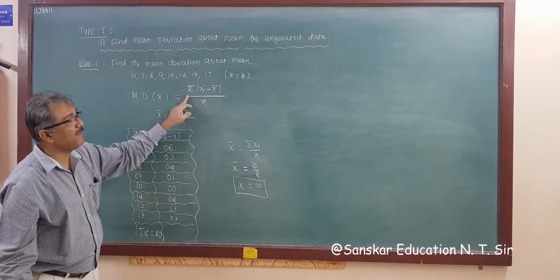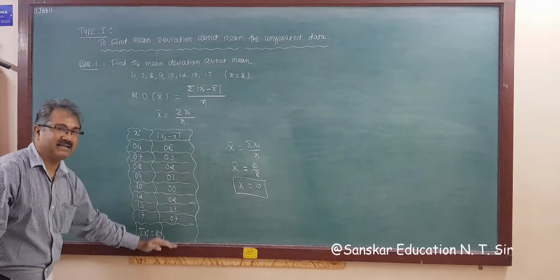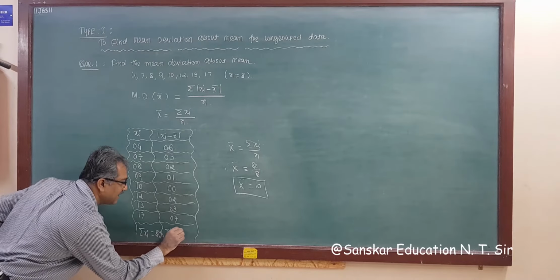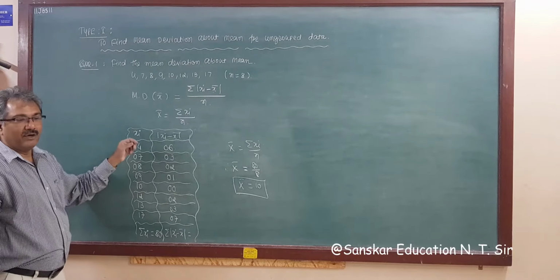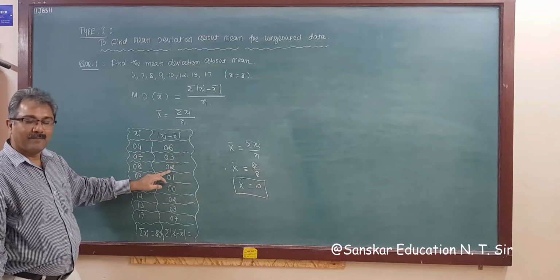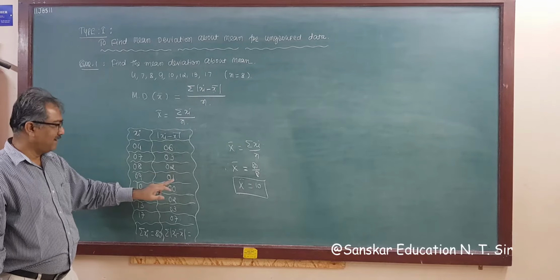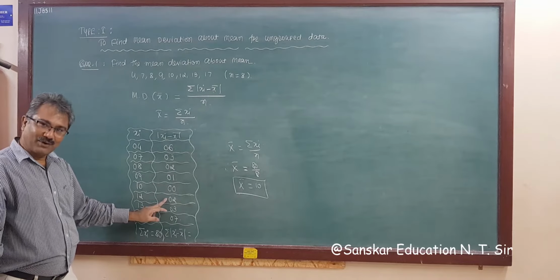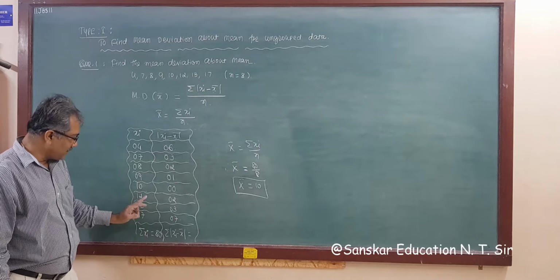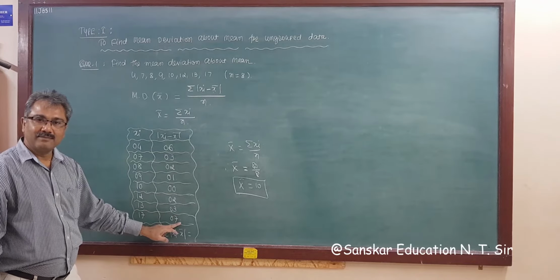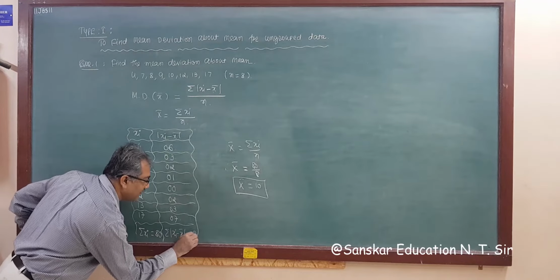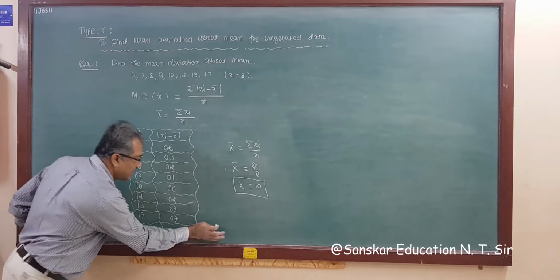Now we need sigma, the sum of all these deviations, that is sigma modulus of xi minus x bar, is equal to, adding this: 9, 11, 12, 14, 17, 24. So this is 24.